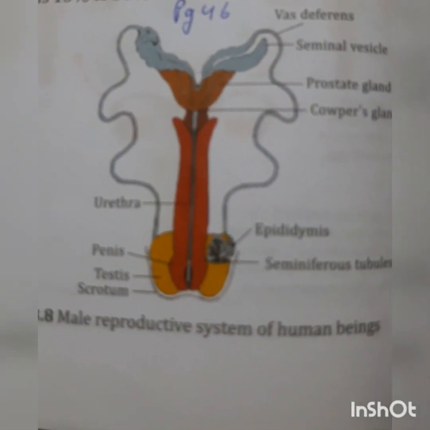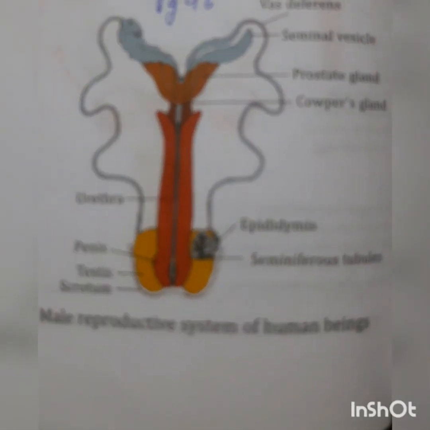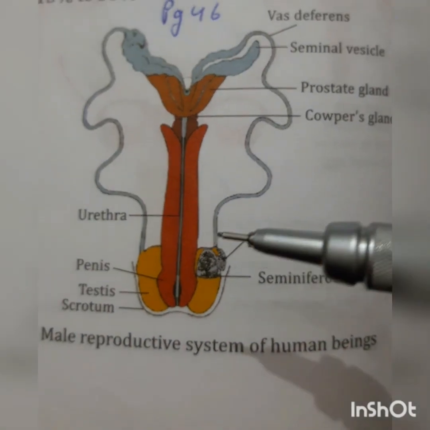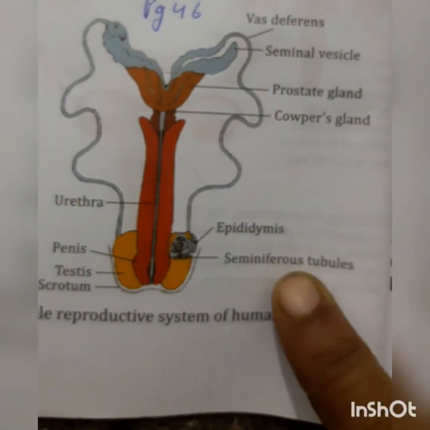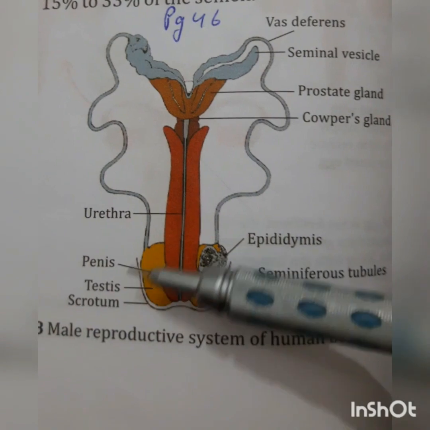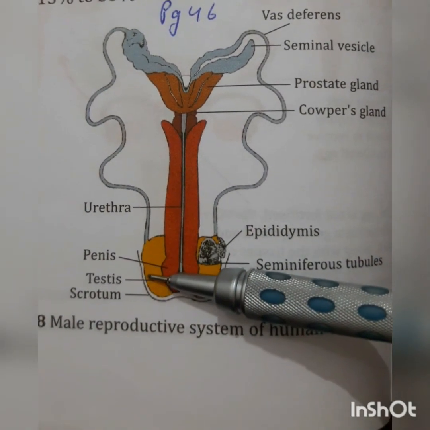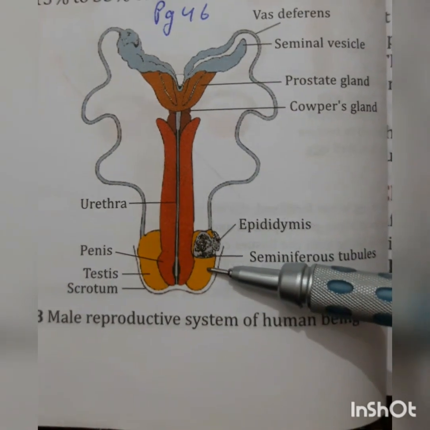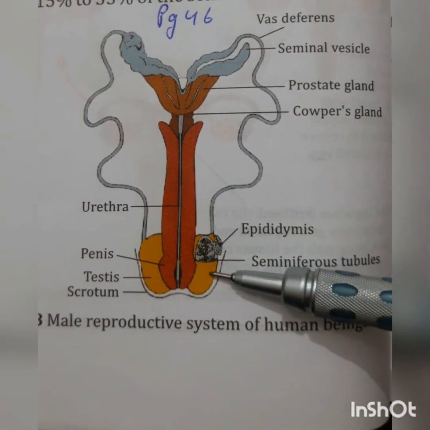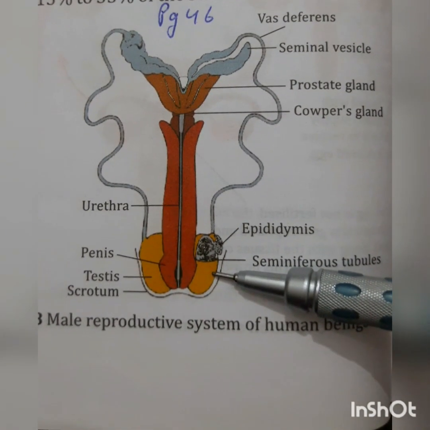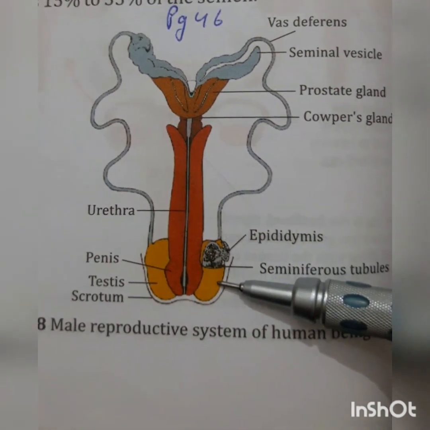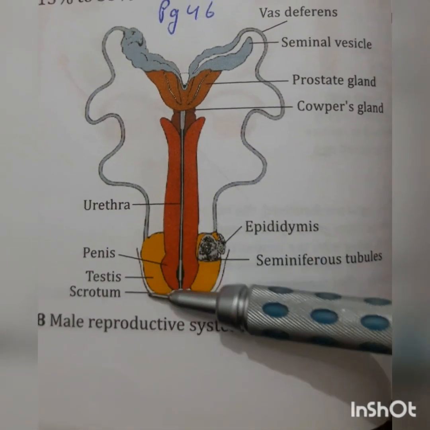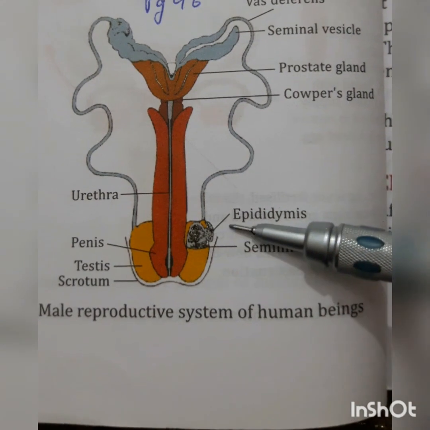The structure of the male reproductive system. The male reproductive system consists of the following parts. Testes. These are a pair of oval-shaped structures located outside the abdomen in a sac-like structure called scrotum.